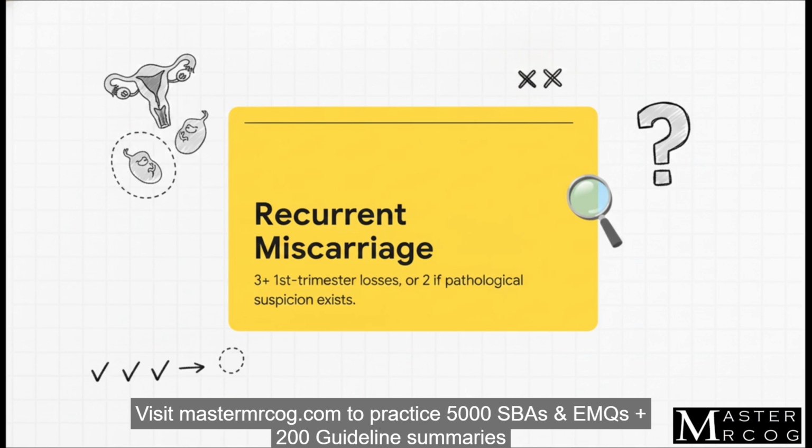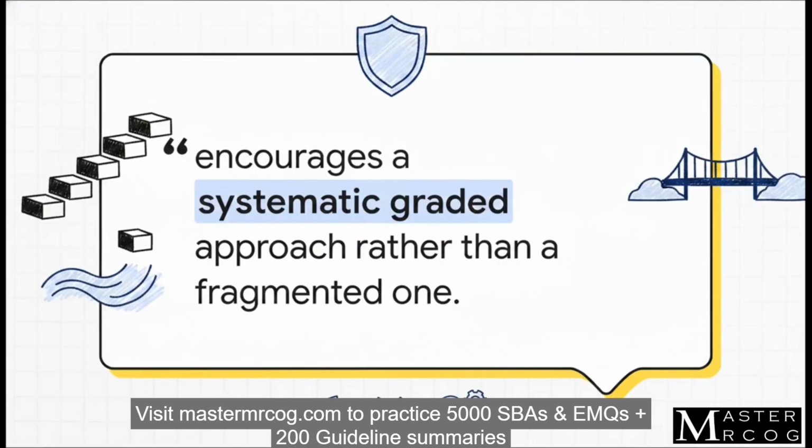For instance, if a patient had a pregnancy loss with a completely normal karyotype, you wouldn't just sit around and wait for a 3rd loss to start investigating. This quote right here brilliantly captures the whole call for reform from the Lancet series, which the RCOG guideline echoes. It's really about bridging that gap between sporadic and recurrent miscarriage care. We're moving towards a systematic, graded approach, evaluating health needs after 1 loss, offering specialized clinic support after a 2nd, and then pulling the trigger on full, evidence-based investigations after 3.